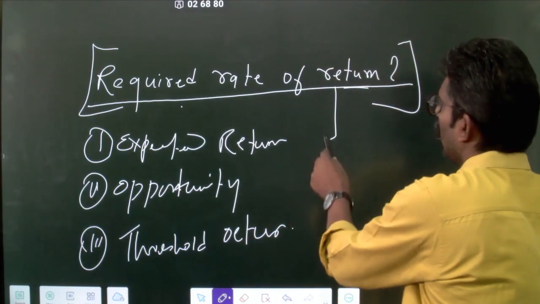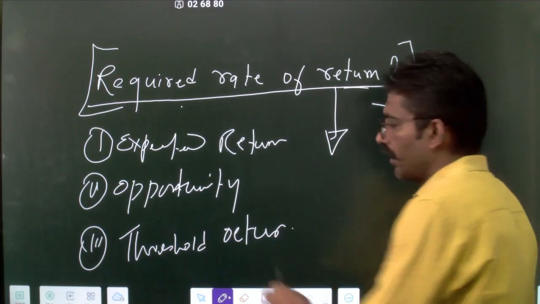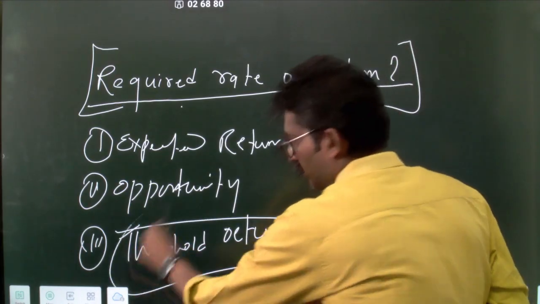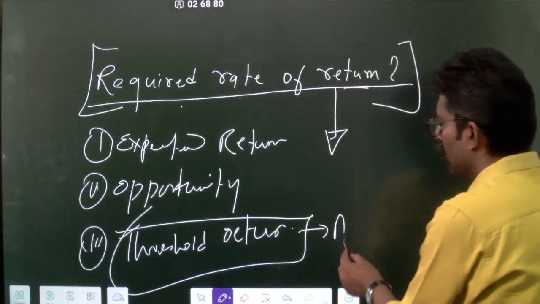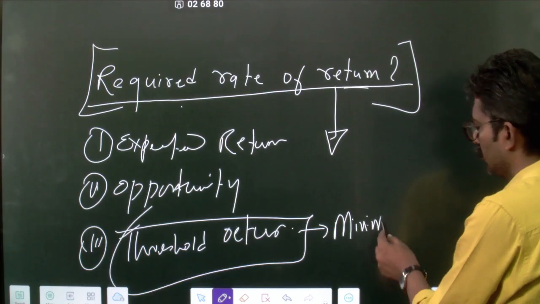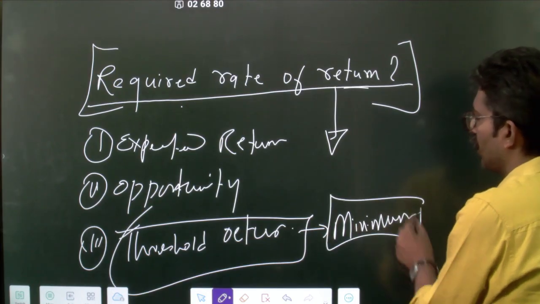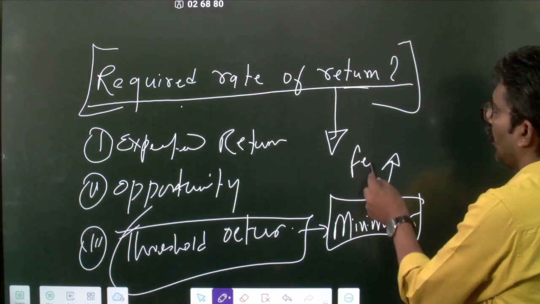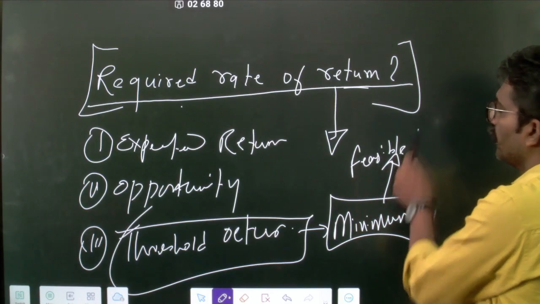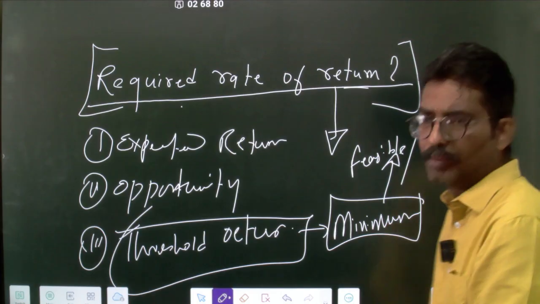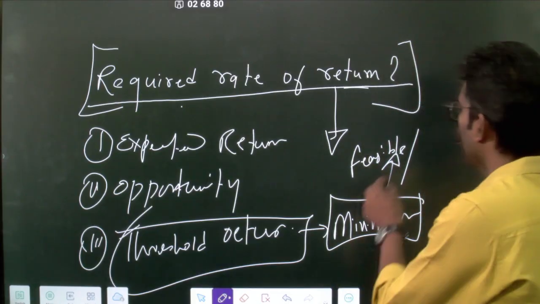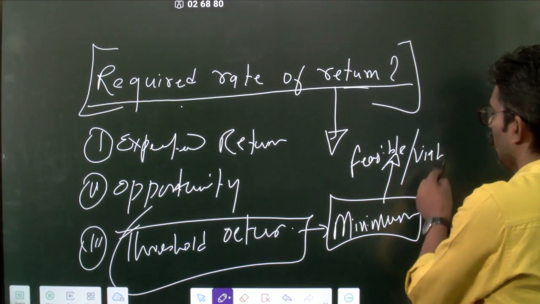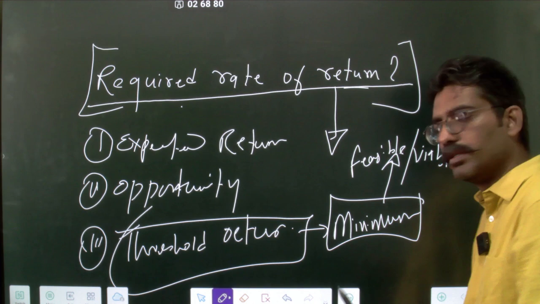So what is required rate of return? First, let's understand from the threshold rate. Okay. So what is the threshold rate? That minimum I need this much for this project to become feasible. And the other word which is used in projects, if you are working on a metro project, a toll road project, a dam project, an airport project, which is viable or not. So this becomes the minimum rate of return that you will earn.